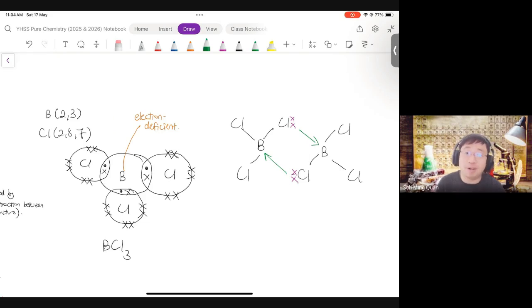Okay, but dative covalent bonding is not in the O-level syllabus, but I included it in the enrichment. So please read, because it could be a database question. Now, if you are lost on what dative covalent bonding is, it's time to read the database questions and the enrichment. Dative covalent bonding means the covalent bond's electrons, both electrons, came from the same atom. In this case, both electrons came from chlorine, because boron has nothing more to give. But you notice, for dative covalent bonds to form, the 2 electrons came from the chlorine of another molecule, not the same molecule. So you cannot have dative covalent bonding within just the one molecule. It must be from another molecule, for BCl3.